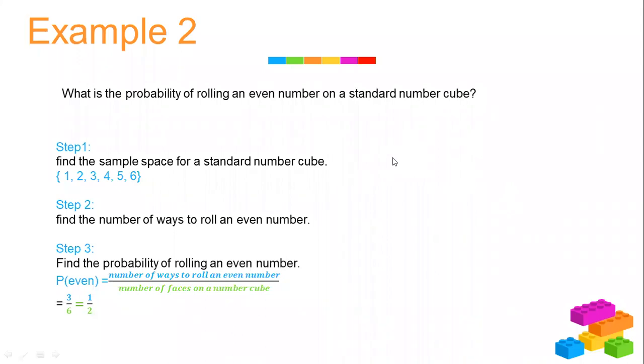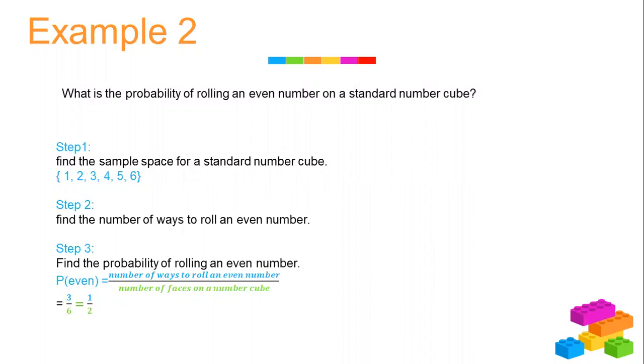In example 2, what is the probability of rolling an even number on a standard number cube? Step 1, find the sample space for a standard number cube, which means that we need to find out how many results can come out from rolling a number cube. So the outcomes that we can find are 1, 2, 3, 4, 5, and 6.